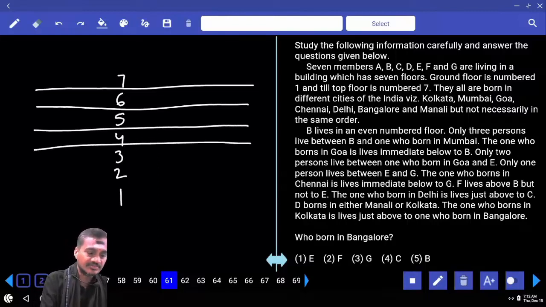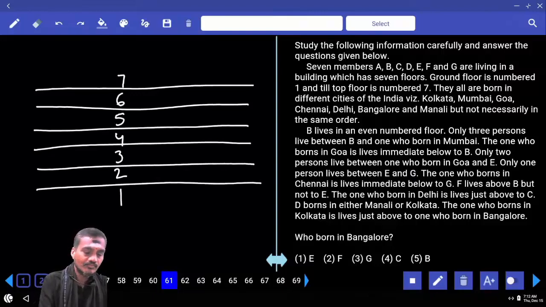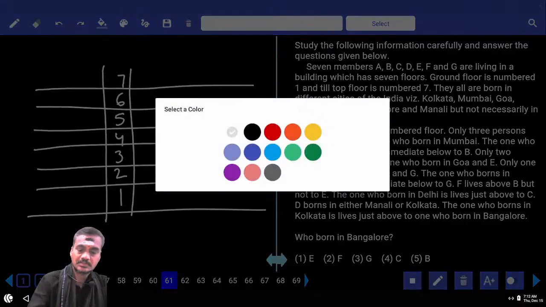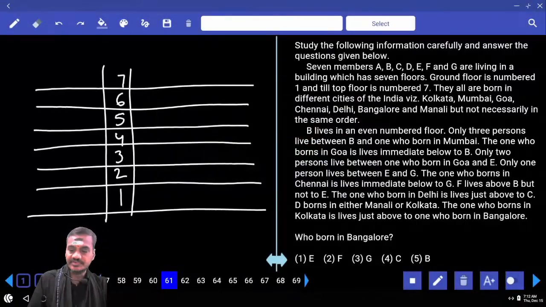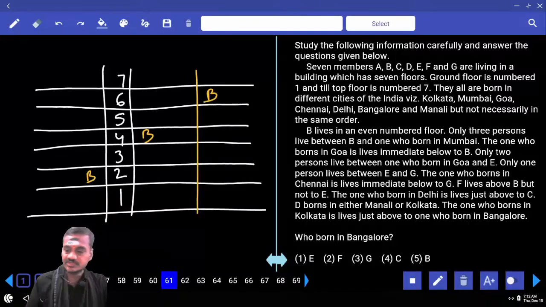Then coming to condition number 1. And B lives on an even number floor. Tell me how many possibilities we have. B can be either on the 2nd floor or 4th floor or 6th floor. There are 3 different possibilities for this being.